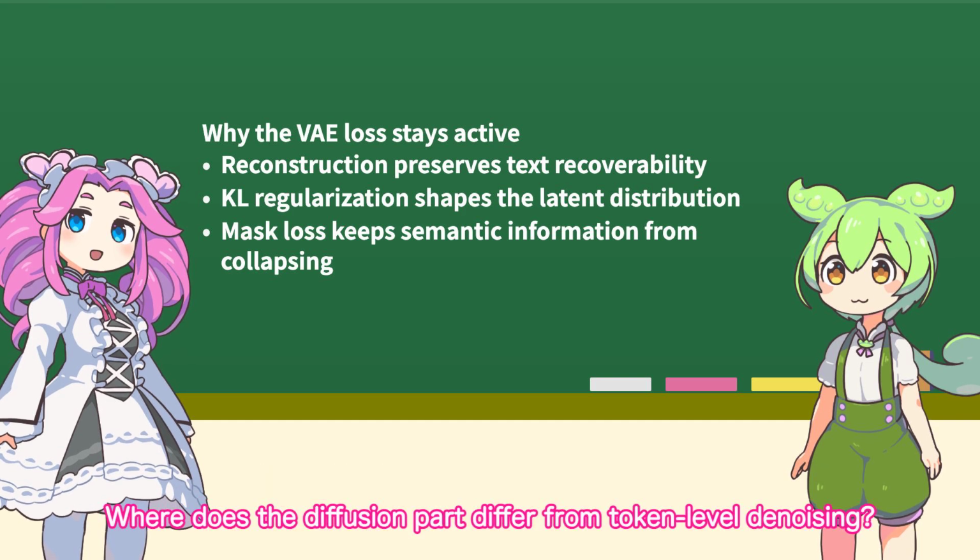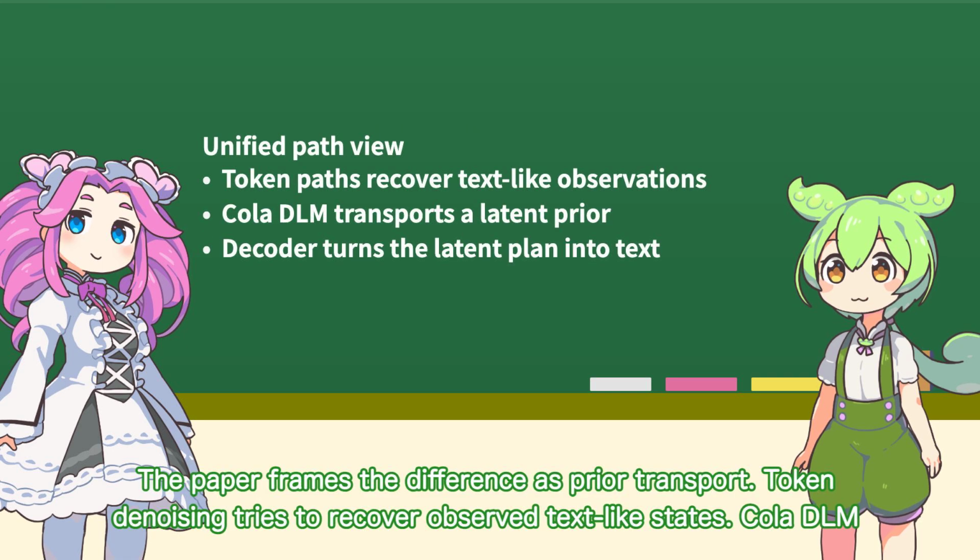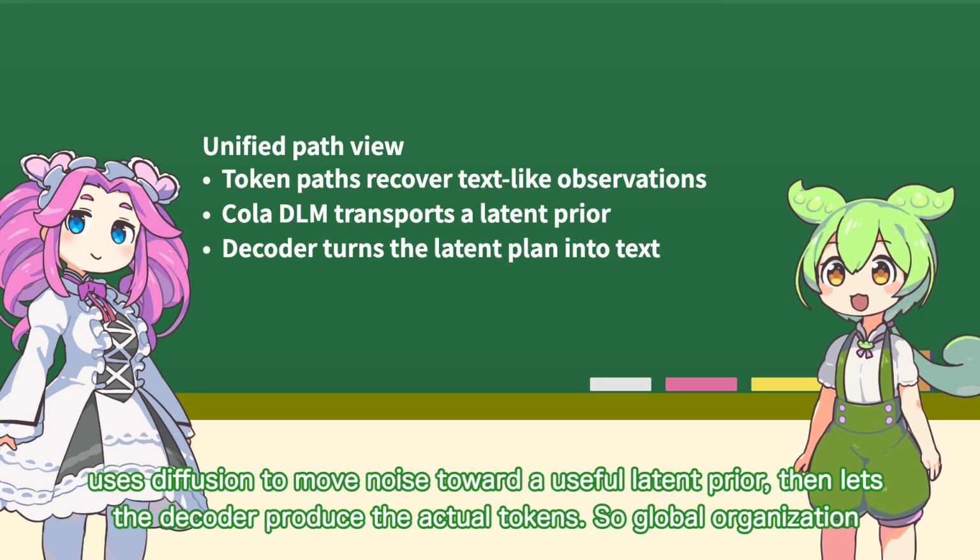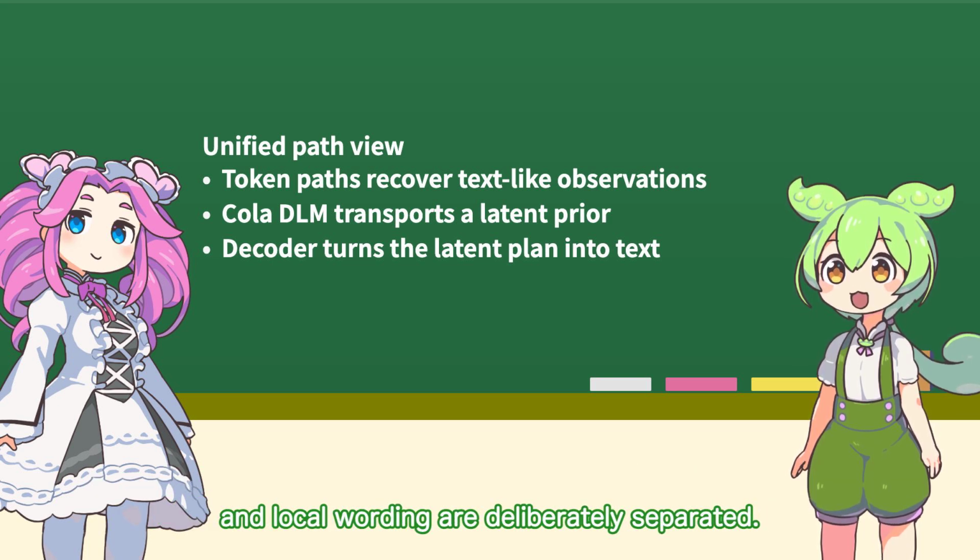Where does the diffusion part differ from token-level denoising? The paper frames the difference as prior transport. Token denoising tries to recover observed text-like states. CoLDLM uses diffusion to move noise toward a useful latent prior, then lets the decoder produce the actual tokens. So global organization and local wording are deliberately separated.